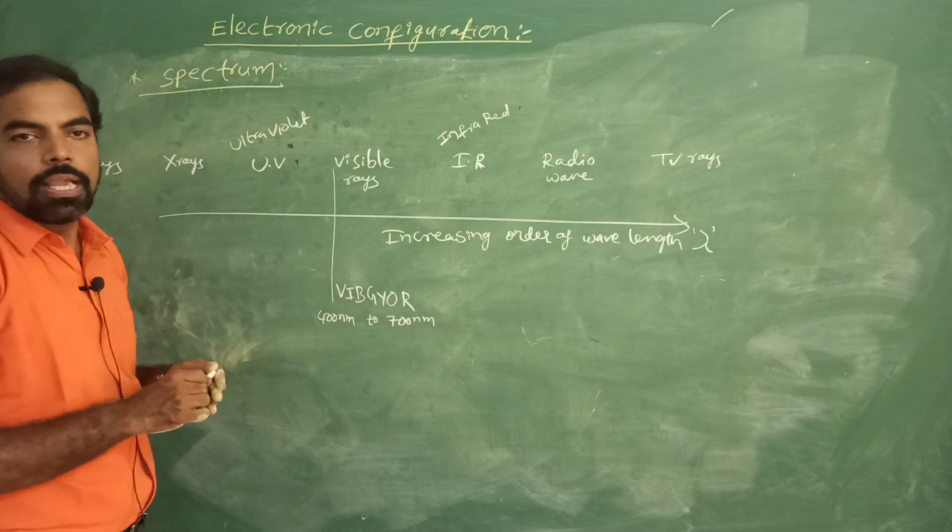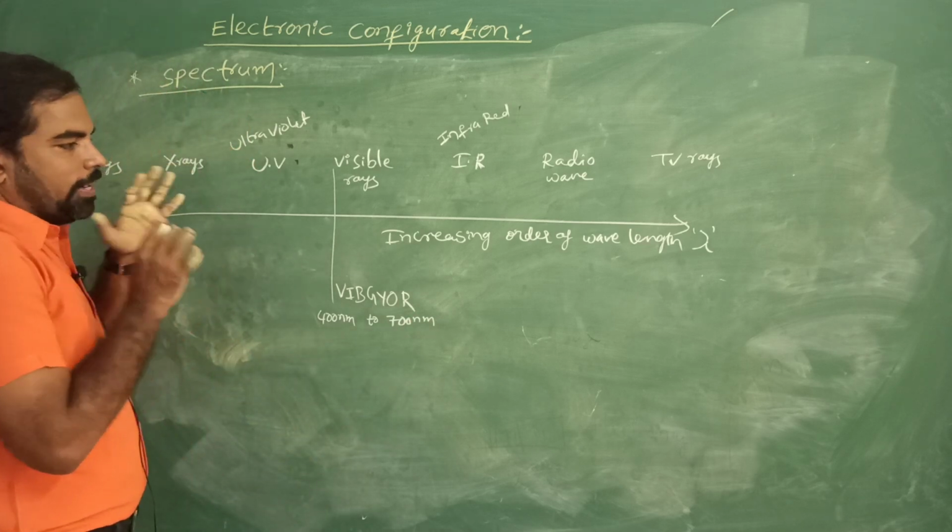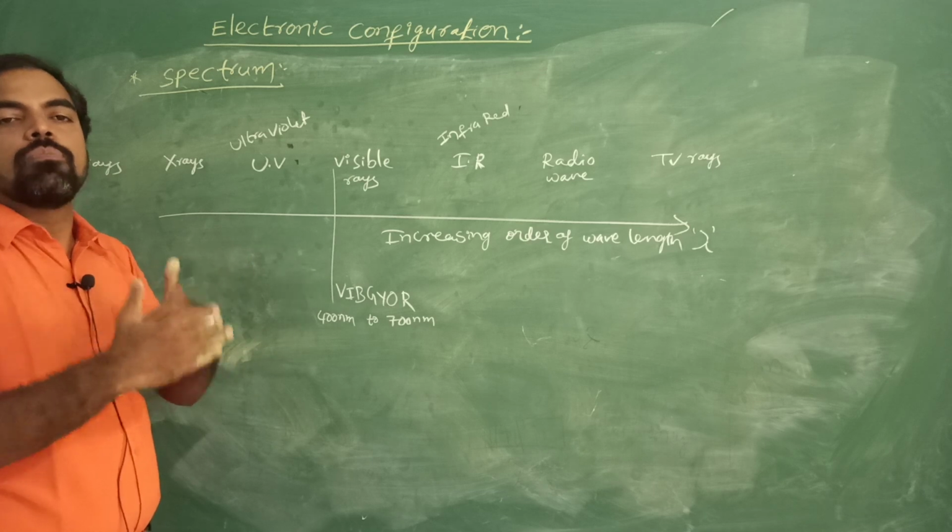See, in your examination: which of the following radiations has more wavelength?